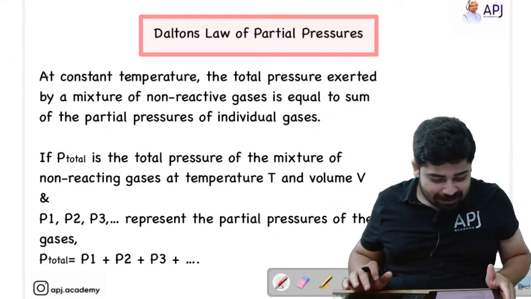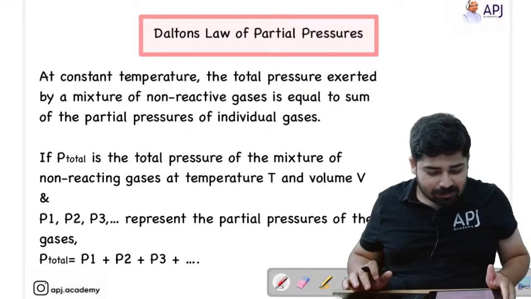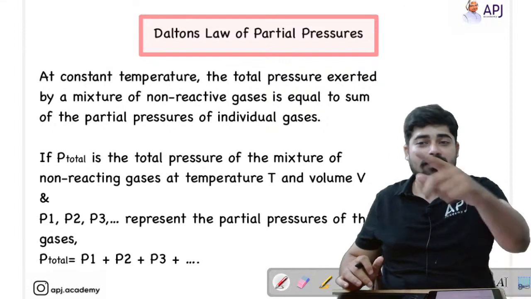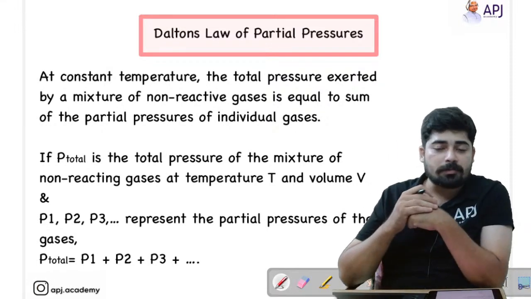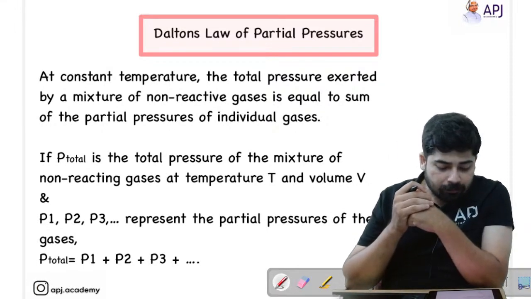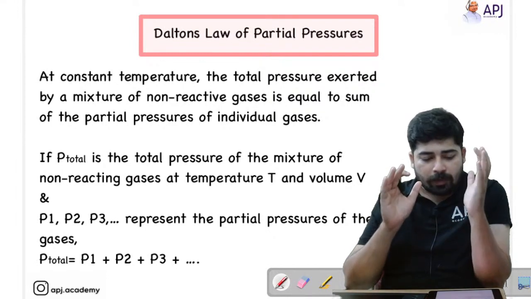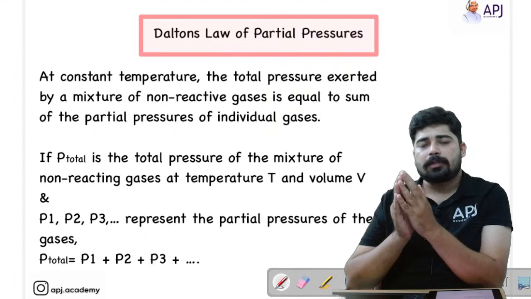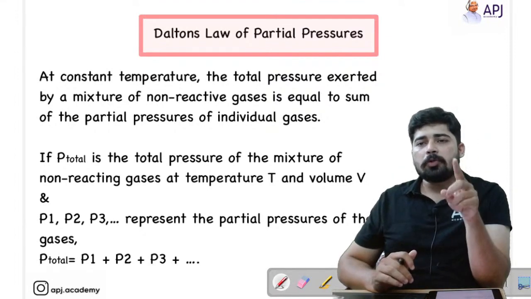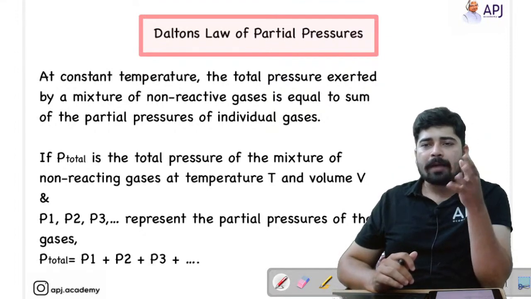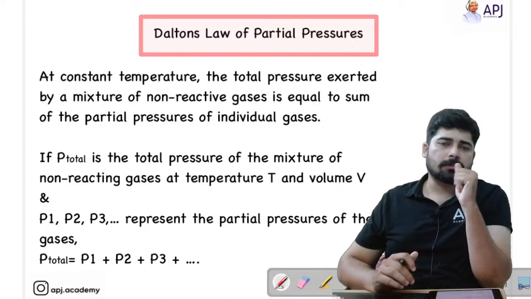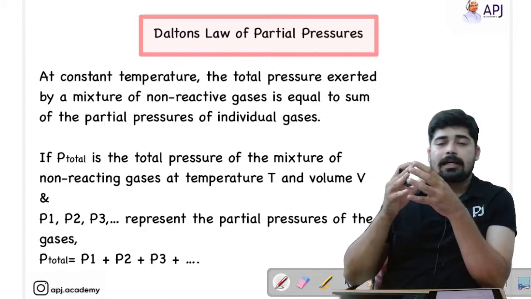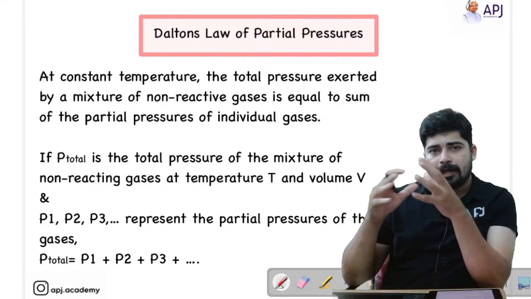Very good. Okay. Right. So, coming back to the topic, today we are going to discuss Dalton's law of partial pressures. As I have told you, Dalton's law of partial pressure is very important. Not only from this chapter, from solutions also you can see the application of Dalton's law of partial pressure. There is a topic regarding vapor pressure.